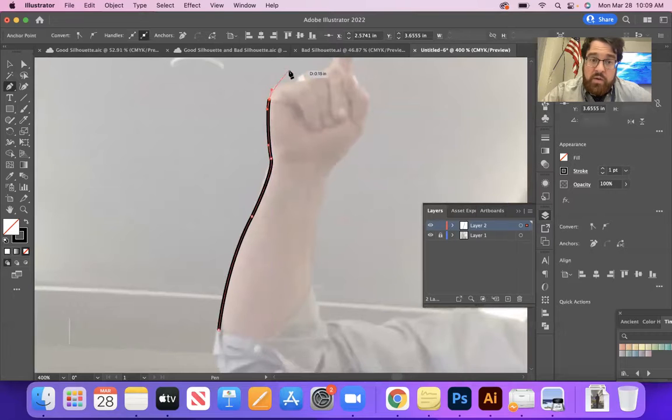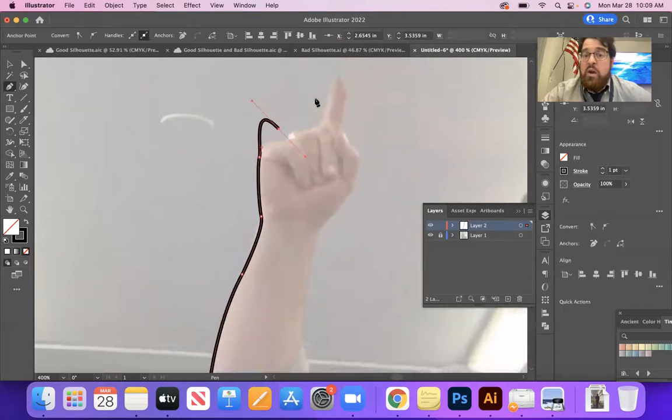So if I mess up, if I put my point like that and I want to fix it, of course I can press Command Z to undo, or I can hold the Command button and click and drag the handles or the point to move it as I go. The benefit of this is that when I let go, I'm back to my pen tool so I can continue from where I left off. All right, let's drag it this way, that way.